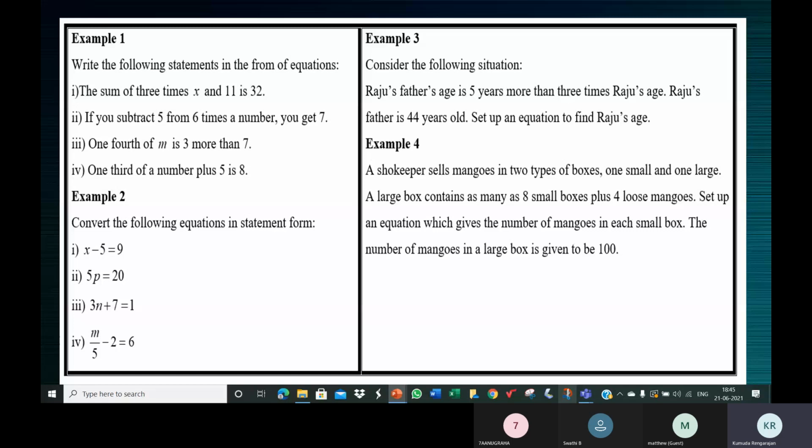Okay, children. In case example 4 is still not clear, we'll discuss in the next class. I think you should also take the effort to understand the information and the equation. So all the best for that.